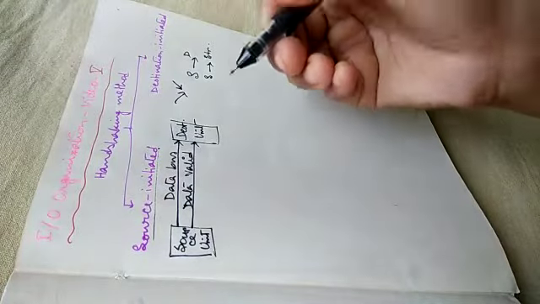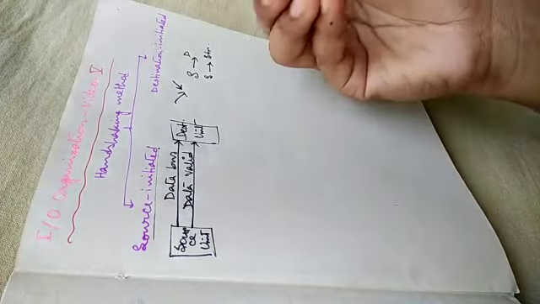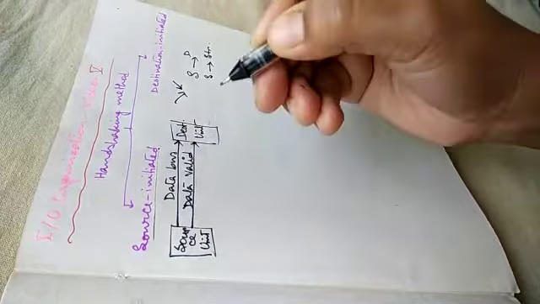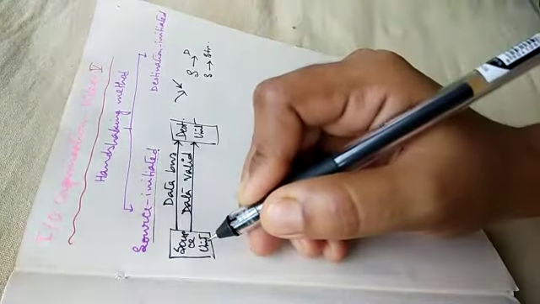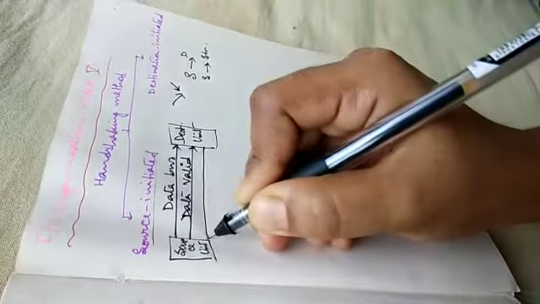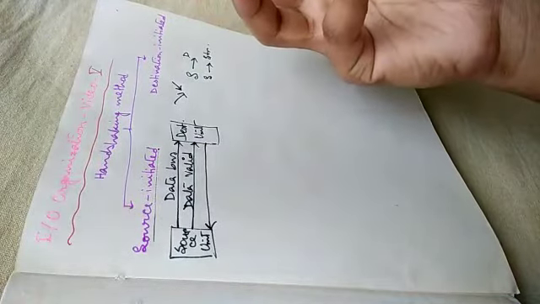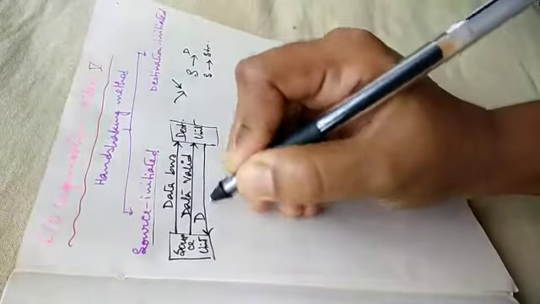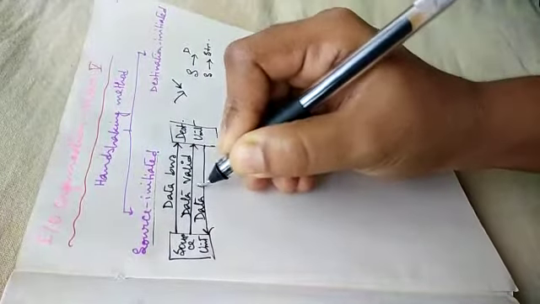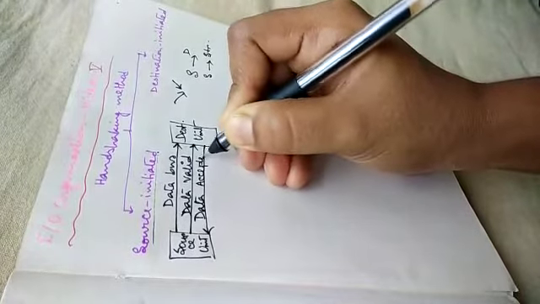Right? Now, since it is a two-way communication, since it is handshaking method, then destination unit must respond to source unit, saying that I have successfully accepted your data, and it responds via data accepted signal. Got it?